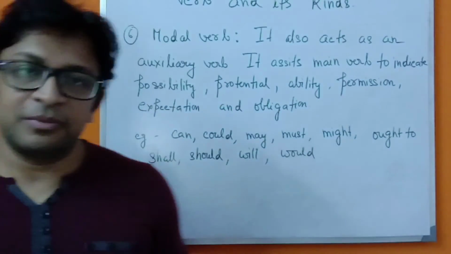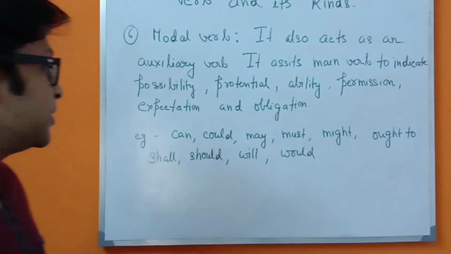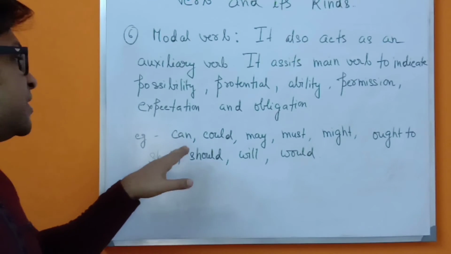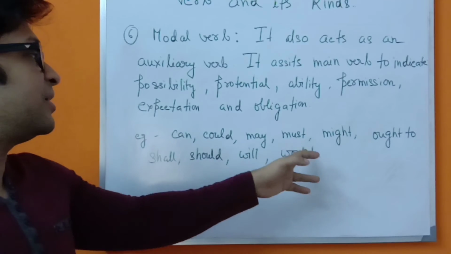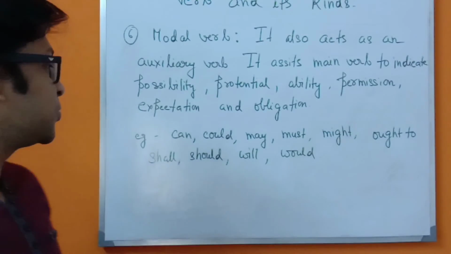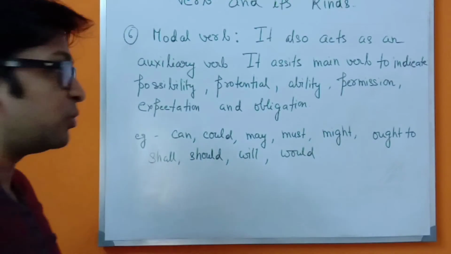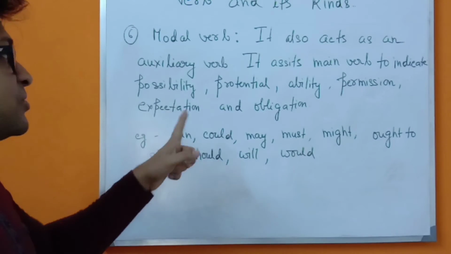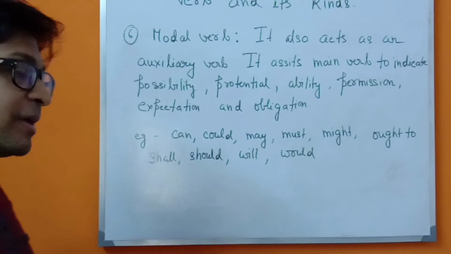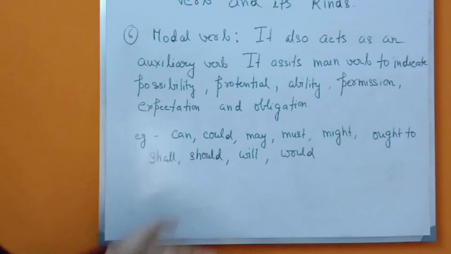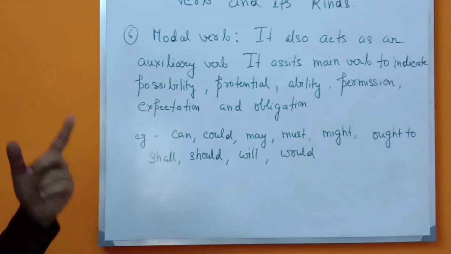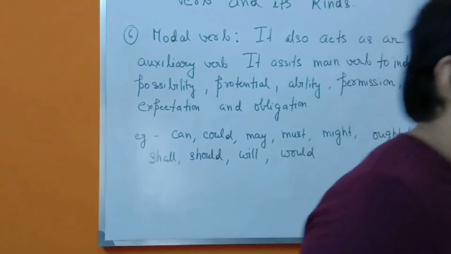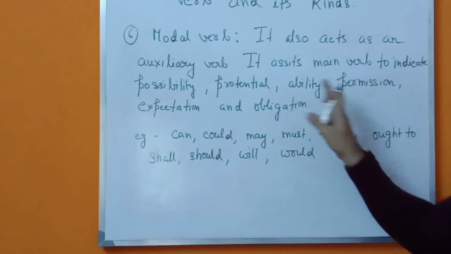Next is the modal verb. Modals you have already, I know that you know. So which are the modals? Can, could, must, may, might, ought to, shall, should, will, would. These are the modals. So what do the modal verbs act as? It also acts the same as an auxiliary verb. It assists the main verb to indicate possibility, potential, ability, permissions, expectations and obligations. So it does these kinds of functions.